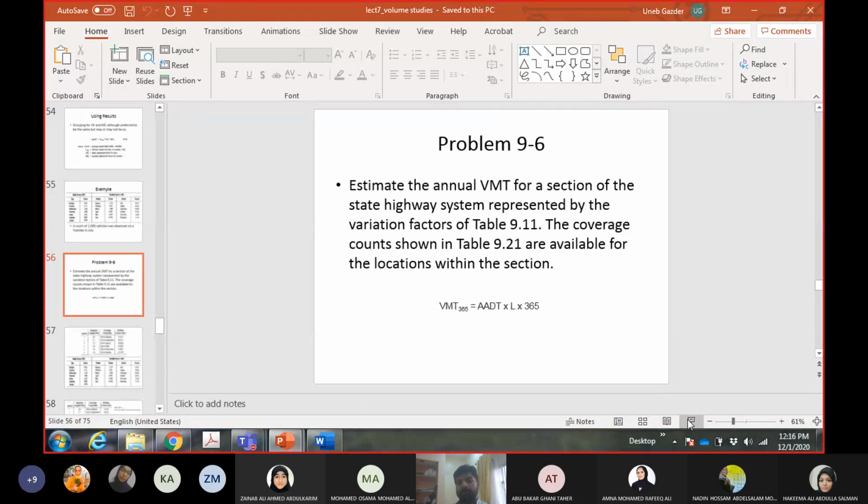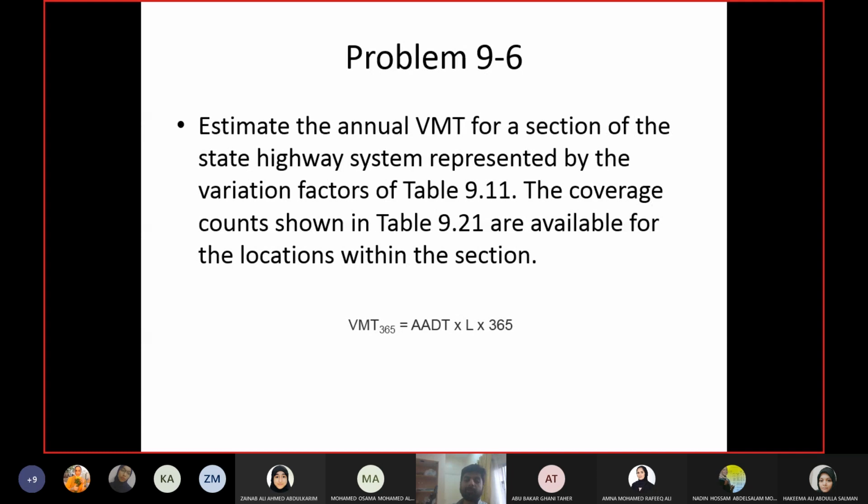Similarly, now you can use AADT to calculate VMT as well. In the previous example, the one which we did yesterday, we calculated VMT for an 8-hour period for the segment as well as for the network, because the count was given for 8 hours. If you have AADT, then you can calculate the average VMT for the entire day.